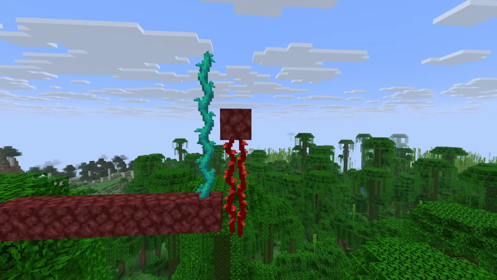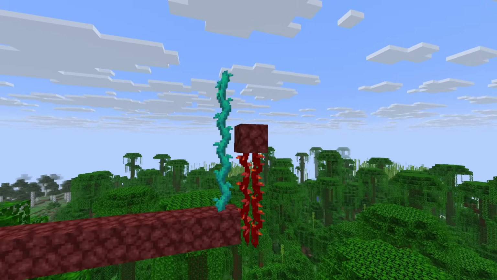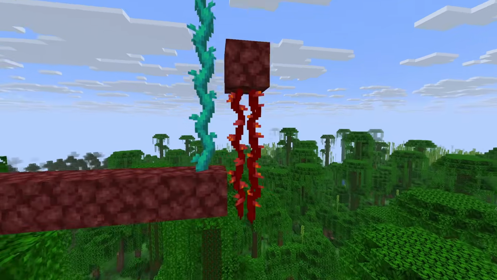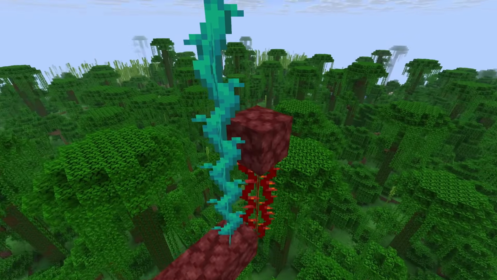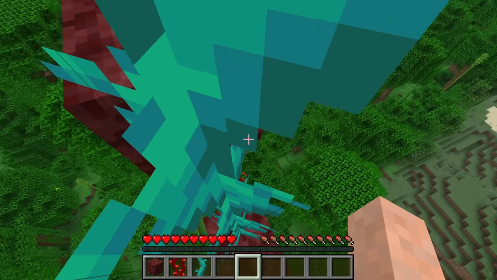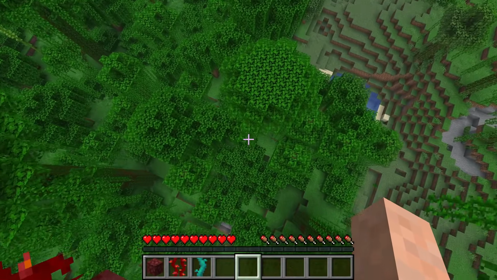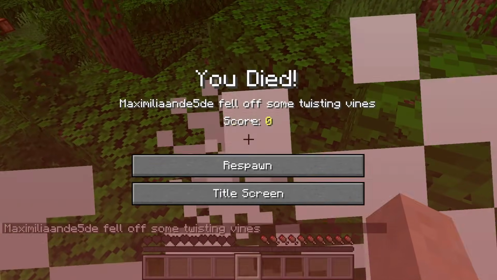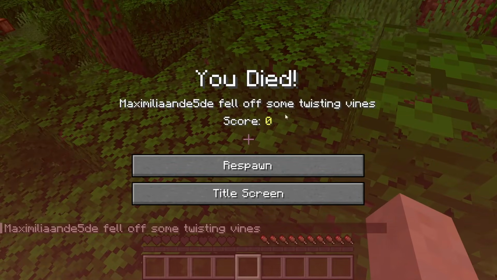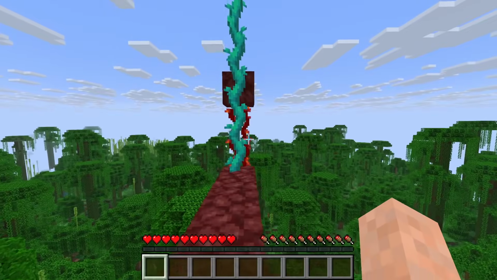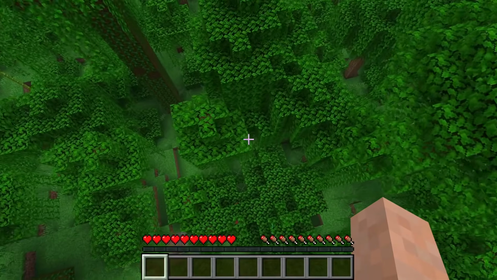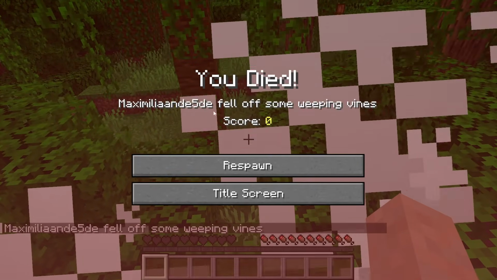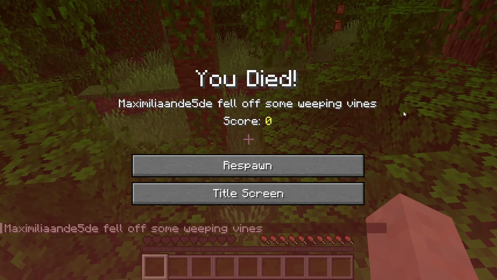And so the first 2 of these 3 have to do with both the twisting vines and the weeping vines, where these hanging down are the weeping vines and these growing up are the twisting vines. And so actually if you climb on these twisting vines and then fall down, you do not get the death message that you fell off some vines. No, you get the death message that you fell off some twisting vines. And you can probably already guess what this means for the weeping vines over here. If you fall off these weeping vines, you will get the death message that you fell off some weeping vines.